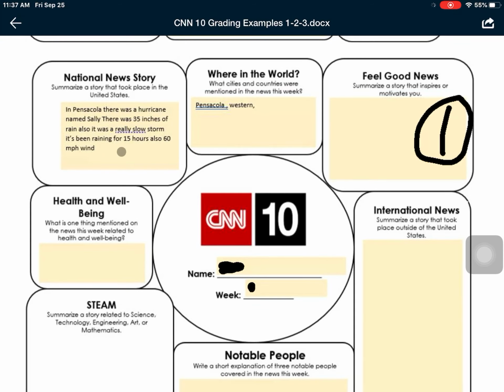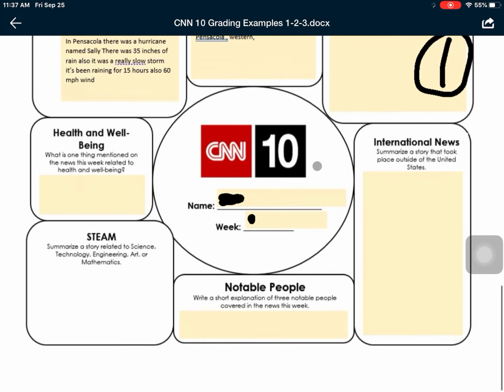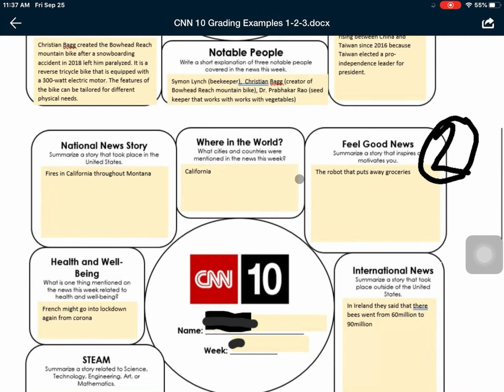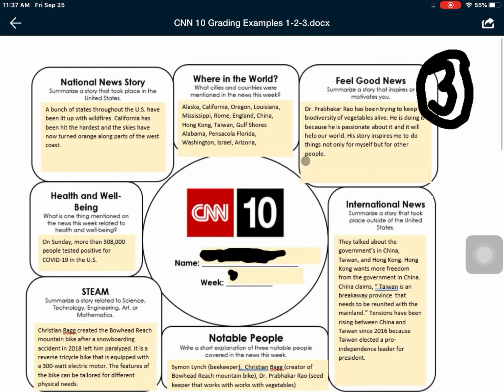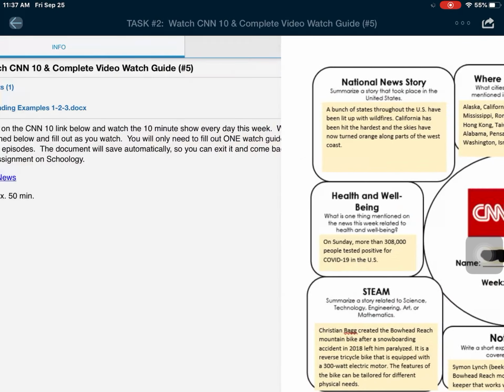Maybe you took the time to do one good one, maybe a couple words here or there, but that would be considered a 1. So you can look at this to see kind of where you fell in your grading, and then know that every week you can definitely improve it to get that grade up.